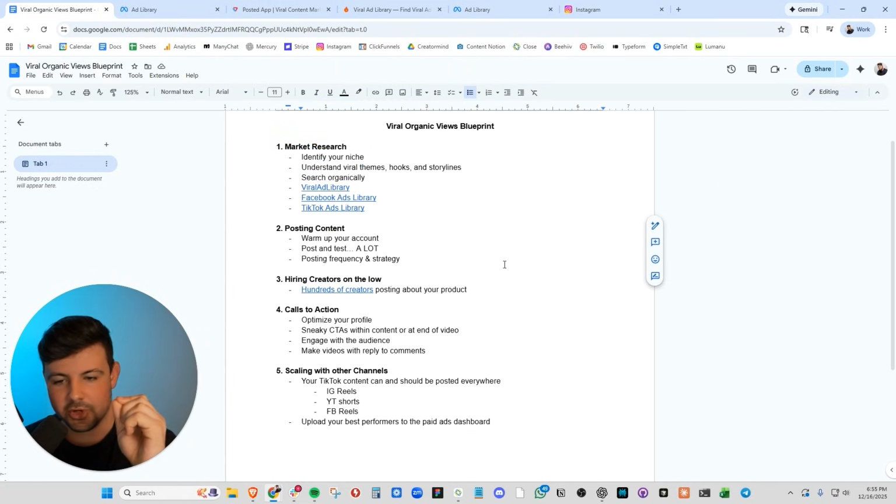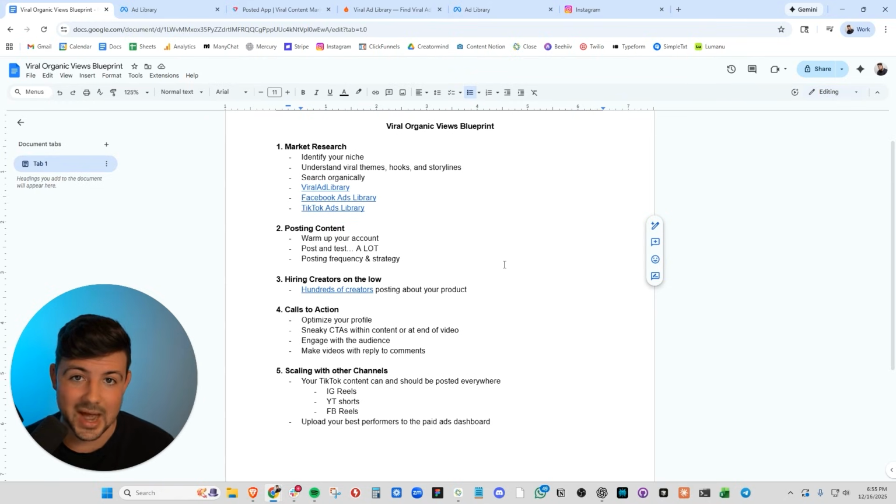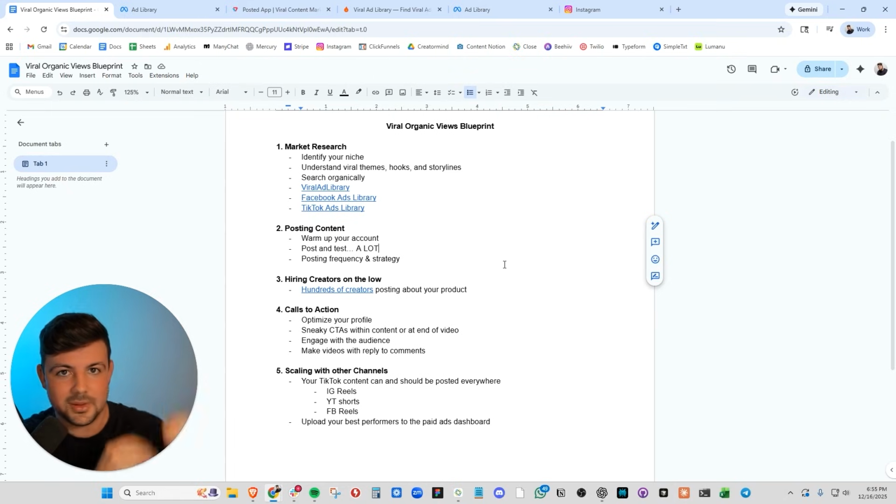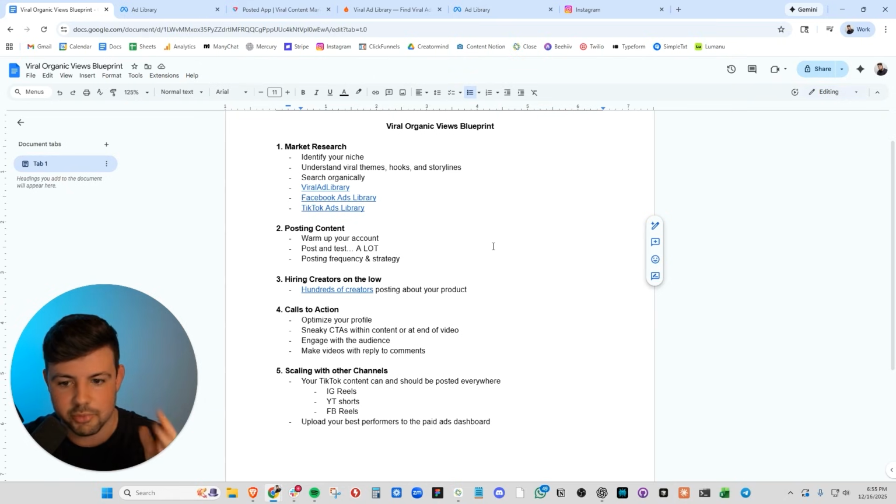Now you understand the market research aspect. You understand that you need to post a lot. Now, how do we hire hundreds of creators to post about our product? A lot. This is a cheat code. This is how you really ramp up the volume and the views that your brand can get.